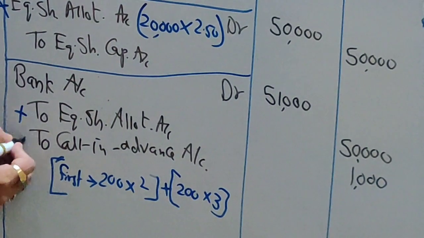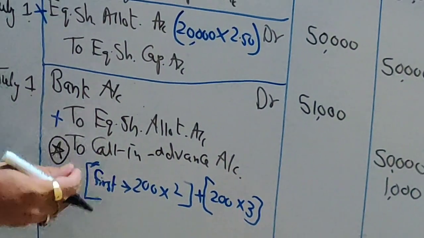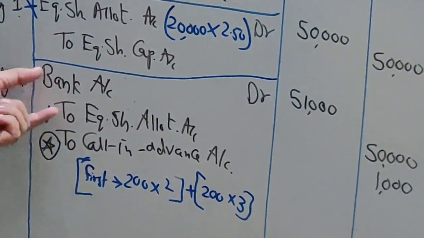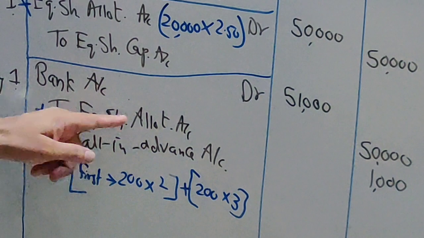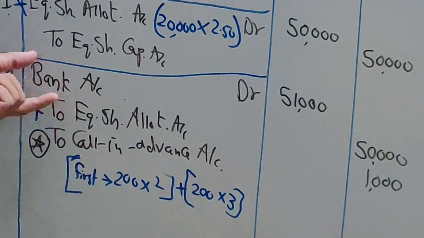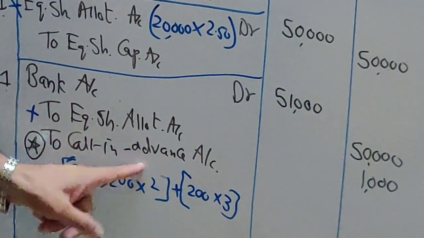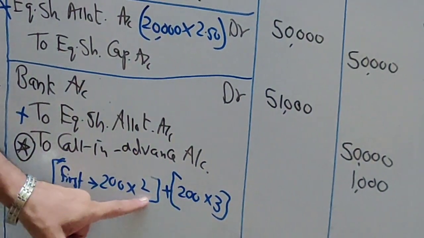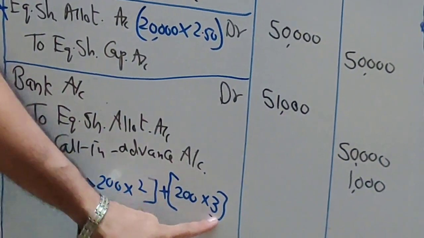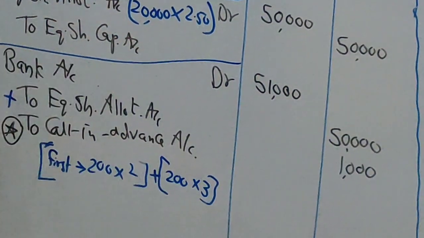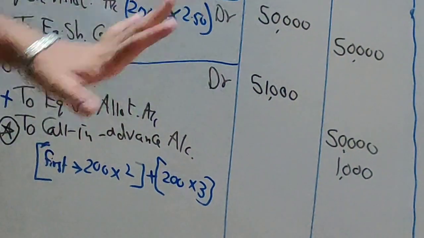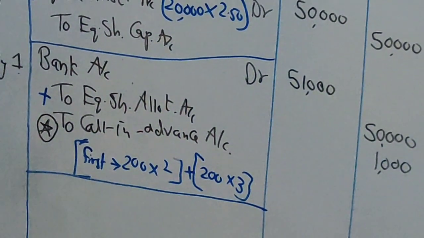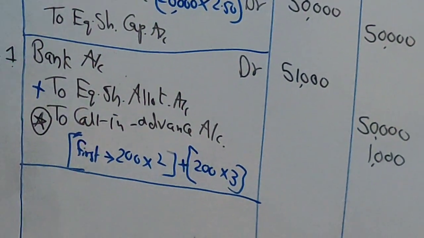So this is the new thing we have learned in this sum. So what extra thing do you have to do? Just pass your normal bank entry, bank to equity share allotment, and you have to show in your bank entry the advance money which we have received, and this is how you will show the calculation. First call ka 2 rupees in advance, final call ka 3 rupees in advance. So in total we received 1000 rupees, and just simply add and write it in front of bank account. So I hope you have understood this allotment ka bank entry.